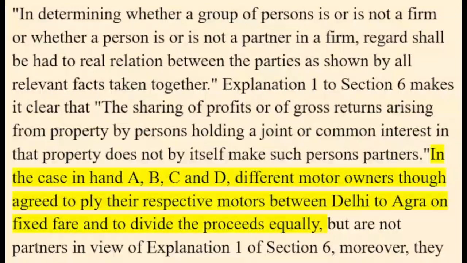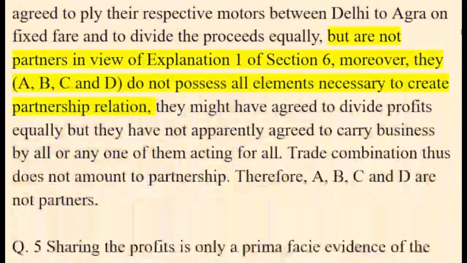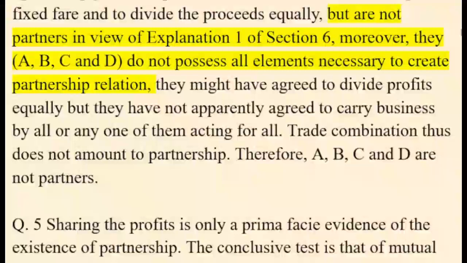In the case in hand, A, B, C and D, different motor owners, though agreed to ply their respective motors between Delhi to Agra on fixed fare and to divide the proceeds equally, are not partners in view of Explanation 1 of Section 6. Moreover, they do not possess all elements necessary to create partnership relation.